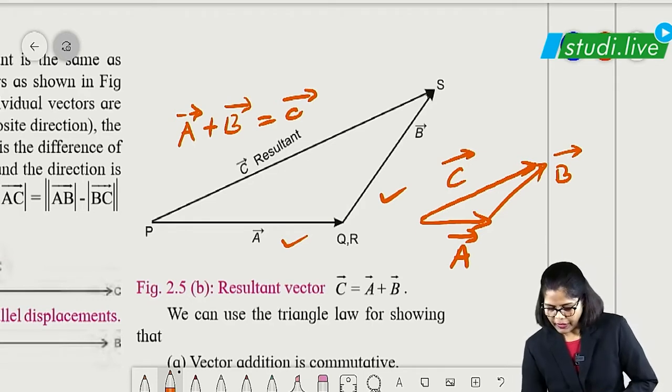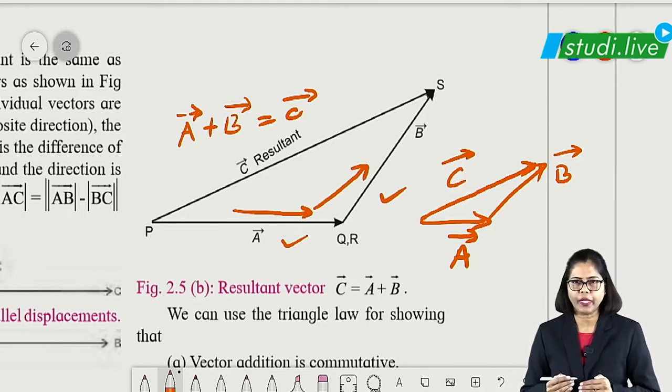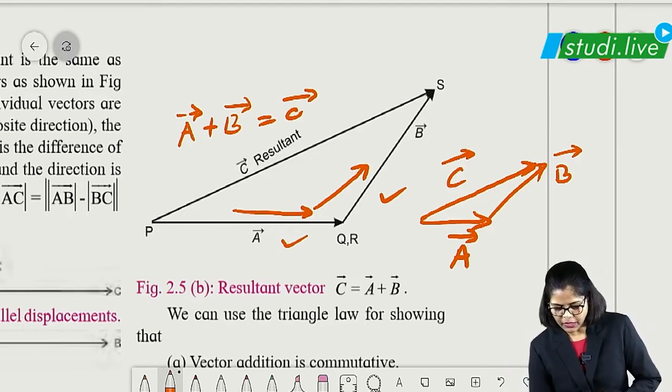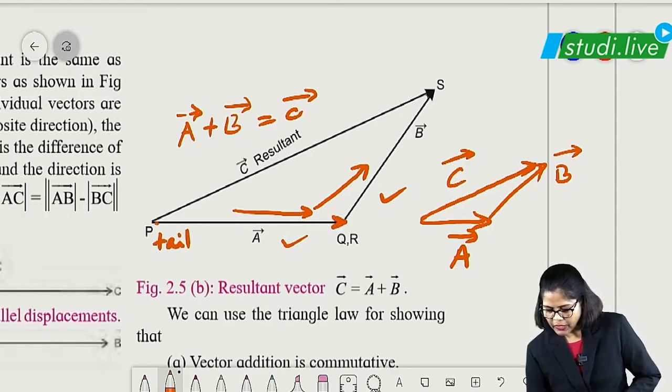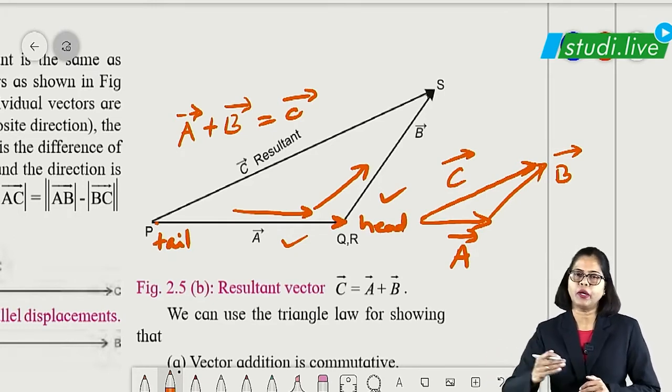Remember, A vector and B vector are going like this, in the same order. You have to take it that way. That is very, very important. Remember, students, this part we call the tail, and the arrow part we mention as the head. So tail to head, it should be in that particular order.